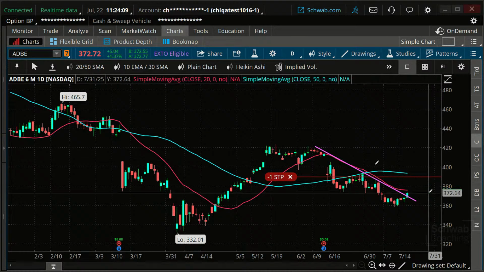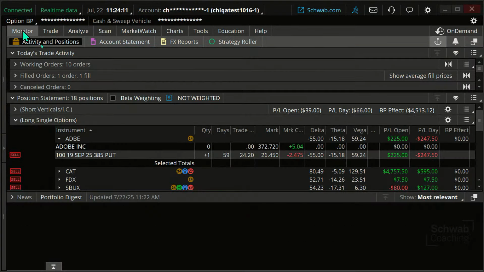I don't want to be that patient on it, because remember we bought this for 24 bucks. I'd much rather cut my losses and get out at 22.60 rather than get out at, what do we say, $17. So I'm going to adjust this price here on this. Okay, so let's do that.